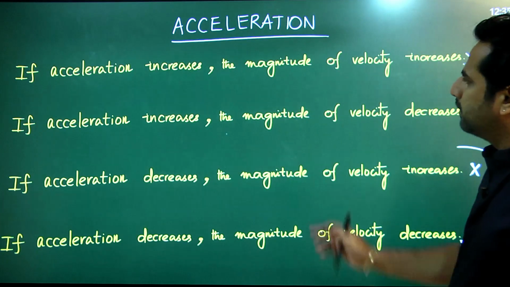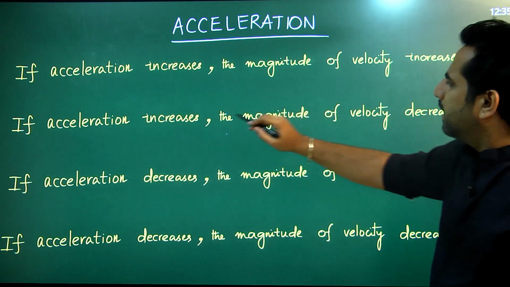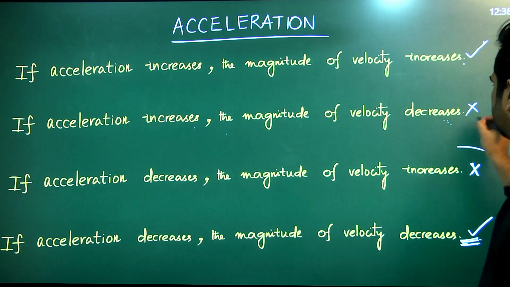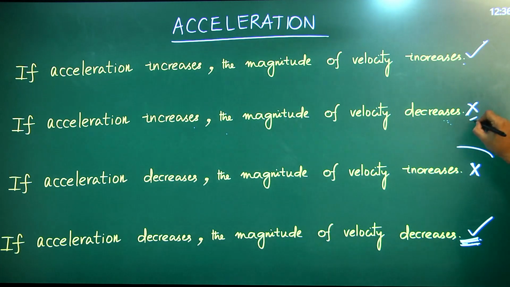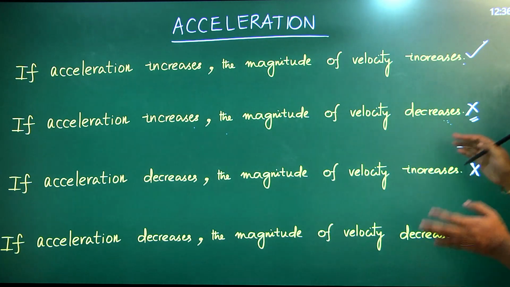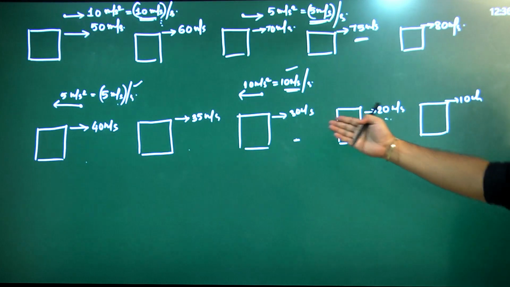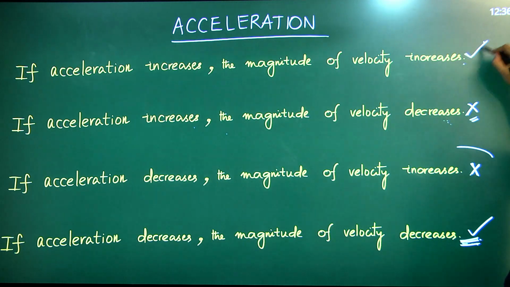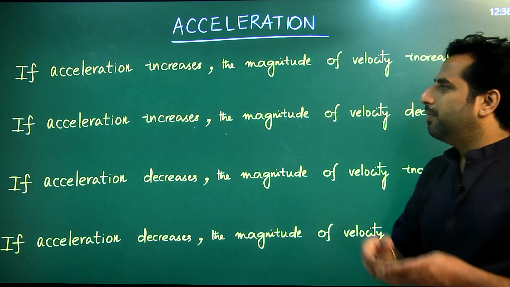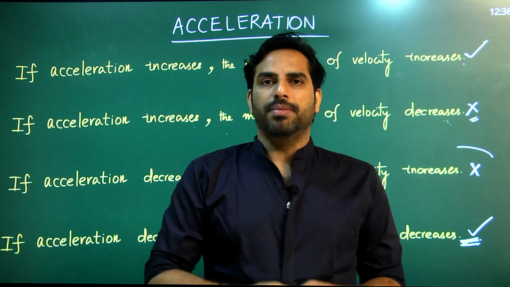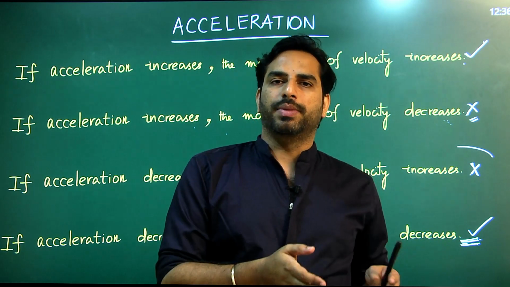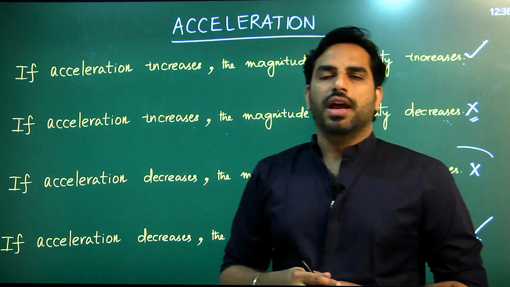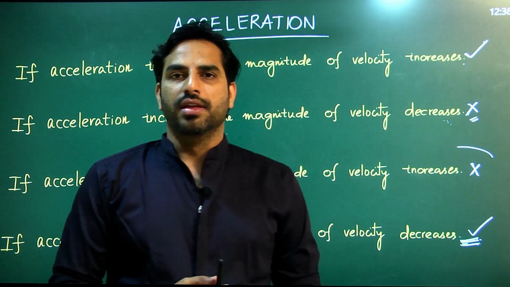Now, if you observe the first two statements, if acceleration increases, the magnitude of velocity decreases. So this appears to be false, but there is a possibility of acceleration increasing and magnitude of velocity decreasing. So we felt that if acceleration increases, magnitude of velocity should increase. No, it is not necessary. The velocity increasing or decreasing depends on the direction of velocity with respect to acceleration. So if acceleration is in the same direction of velocity, the velocity increases, and if acceleration is opposite to the direction of velocity, the velocity decreases.